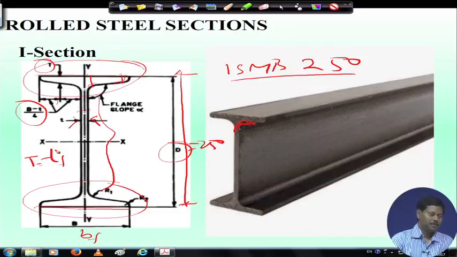So, if you see in the SP6 the properties of I section, then you can find out, suppose if it is ISMB 250, then its depth is 250, its weight, its cross sectional area, and the geometrical properties, everything is mentioned there.